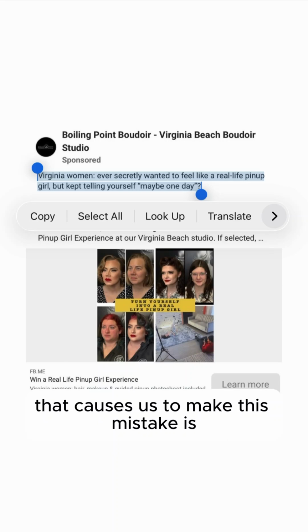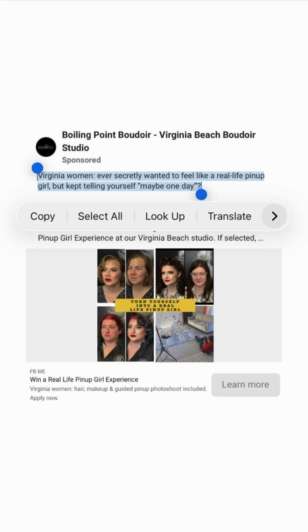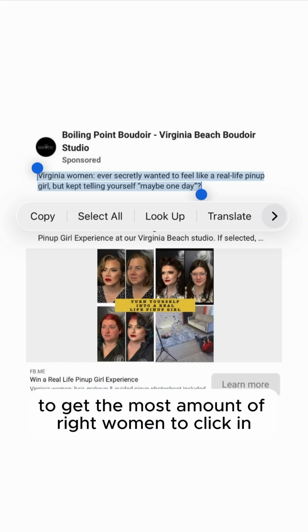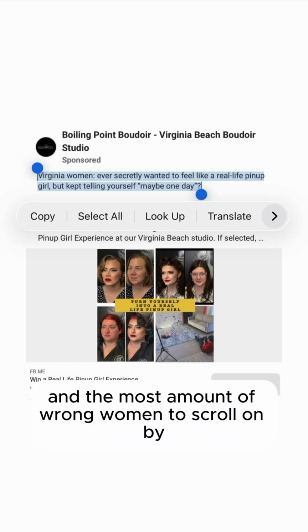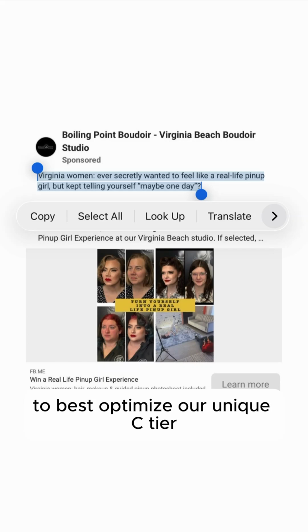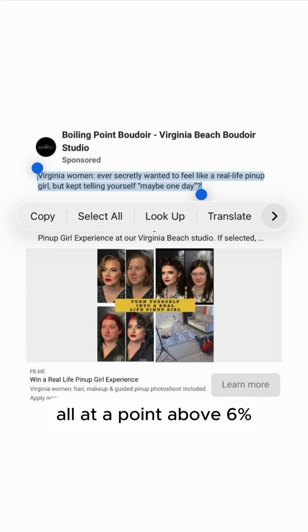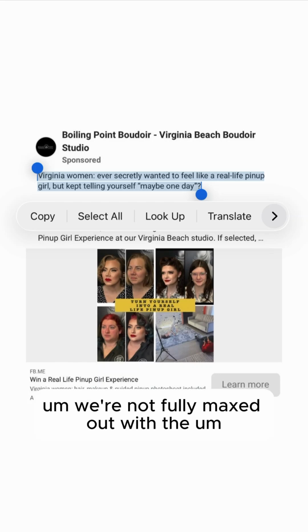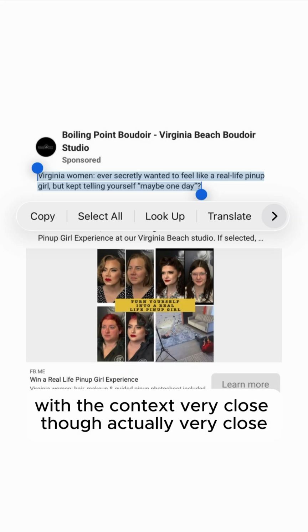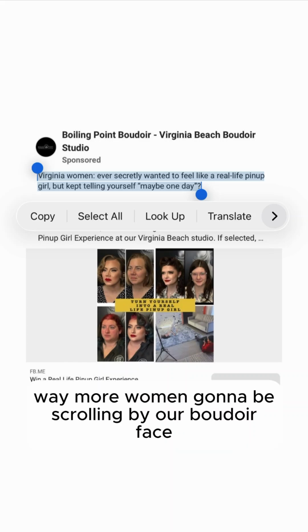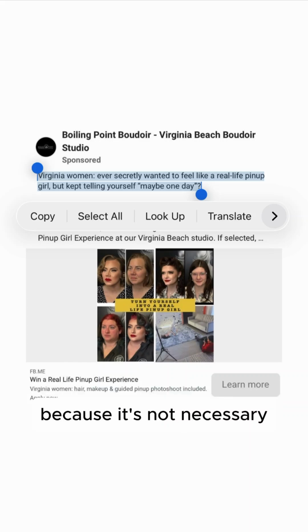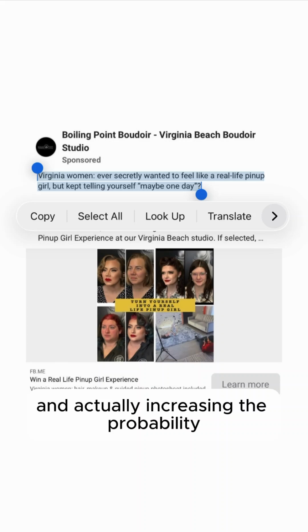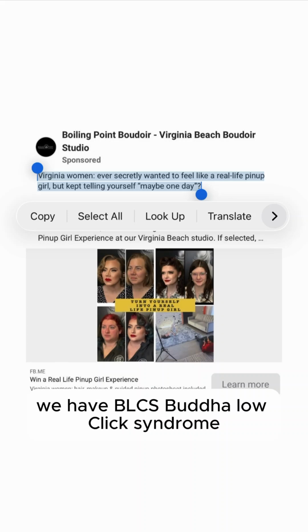So the false belief that causes us to make this mistake is that we've optimized the most amount of context to get the most amount of right women to click in and the most amount of wrong women to scroll on by, to best optimize our unique CTR at a point above 6%. We're not fully maxed out with the context. Very close though, actually very close. So the consequence of this is way more women are going to be scrolling by our Boudoir Facebook ads than necessary, pulling our unique CTR under 6%, and actually increasing the probability we have BLCS, Boudoir low click syndrome.